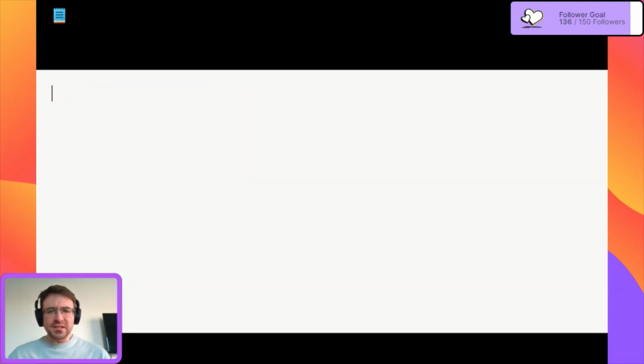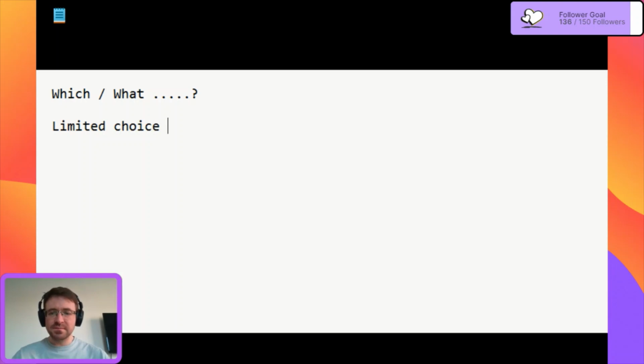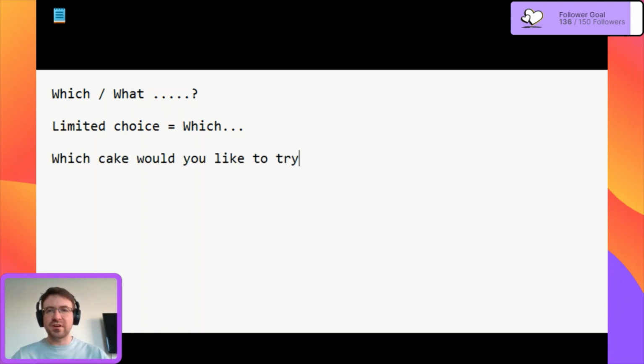Now, when we make questions in English, there is often a lot of confusion, problems, when we use the word which and when we use the word what in questions. And the difference is this. If we have a limited choice, then normally we use which. So for example, I can say, which cake would you like to try first? We have a choice of cakes, and I want to know which one you would like to have. It is a limited choice.